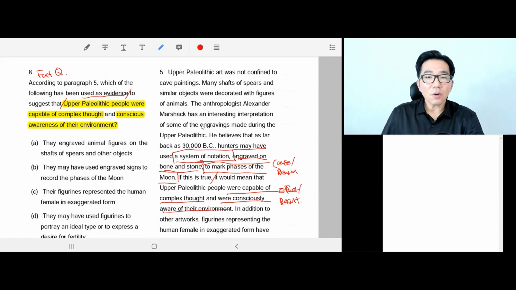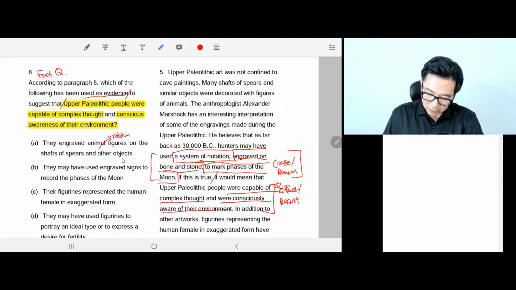Okay, so this is the answer, and it will be slightly paraphrased. Okay, because this is the question, right? Okay, A. They engraved animal figures on the shaft of spears and other objects. So we need system of notation. More importantly, we need to show phases of the moon.